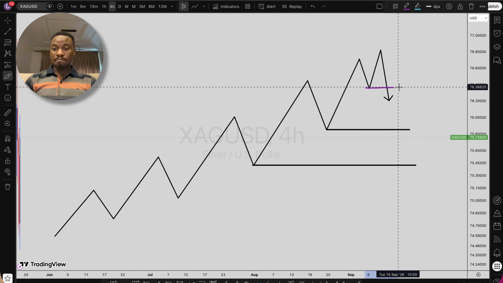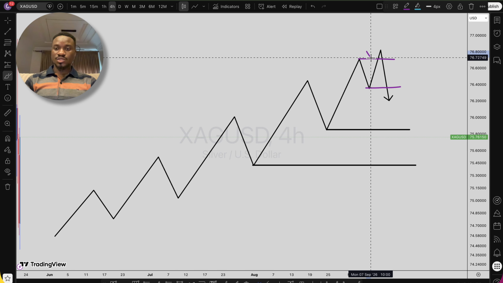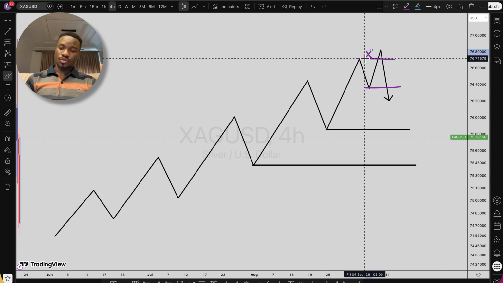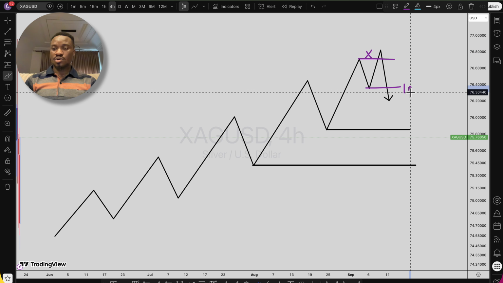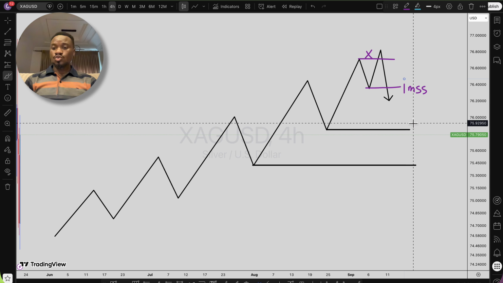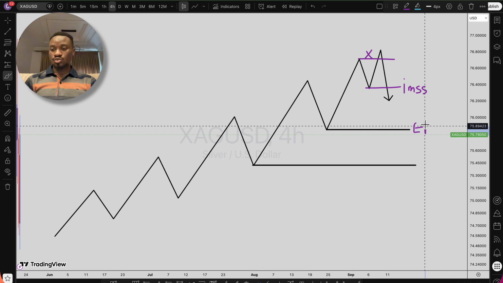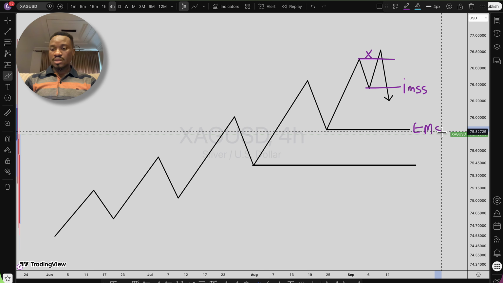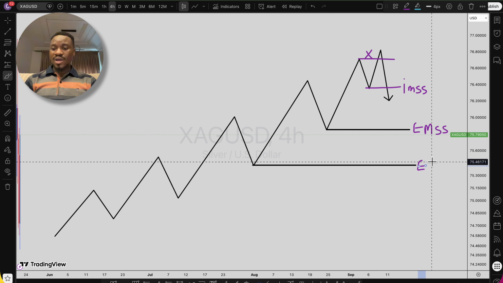This is our internal market structure shift, and there's something we have right here that we usually call a sweep of liquidity. I have more videos on sweep of liquidity. So this is going to be our internal. We put a small letter i in front, so it's going to be small i, capital M, capital double S, internal market structure shift. Right here would be your external market structure shift, so E, capital M, capital double S, and right here we call it our external change of character.